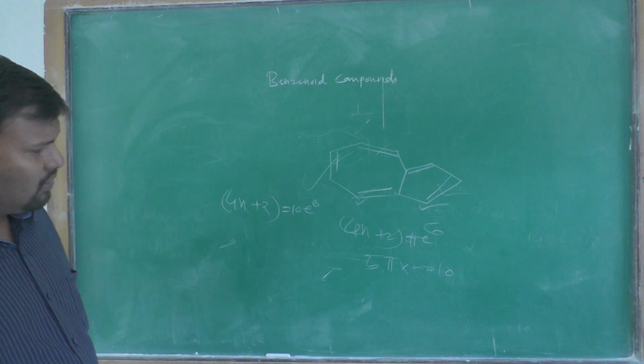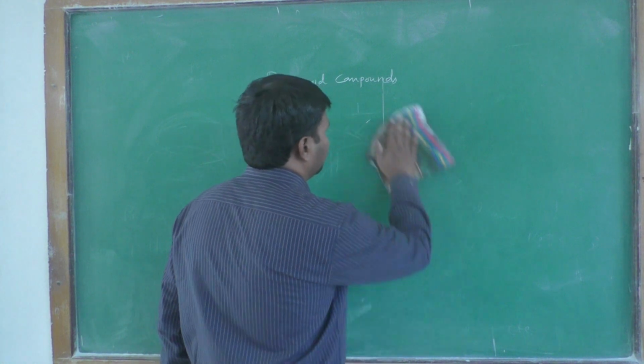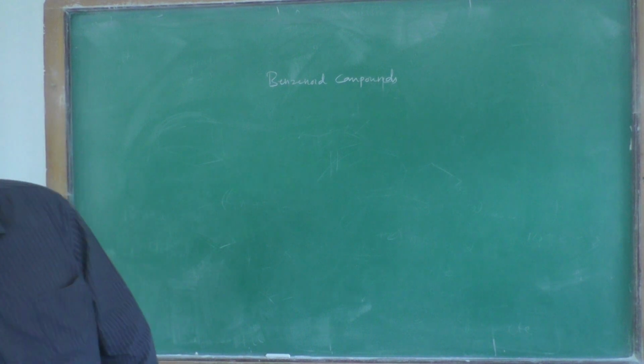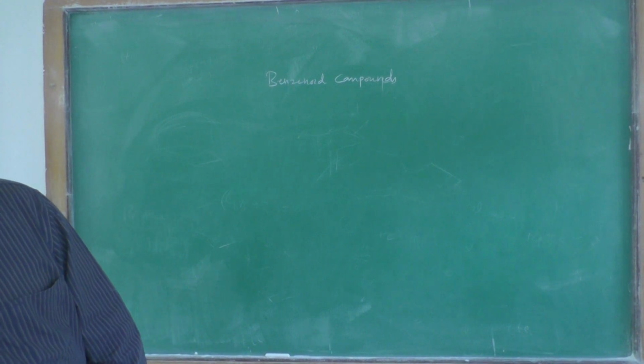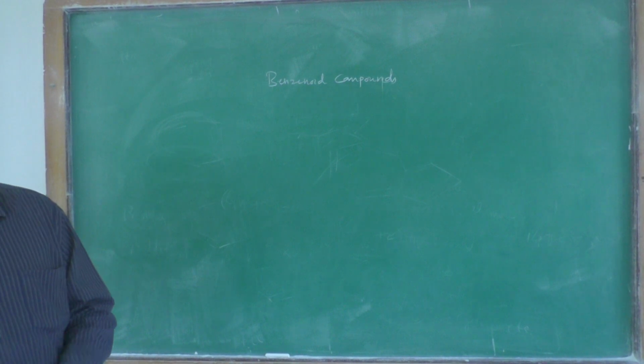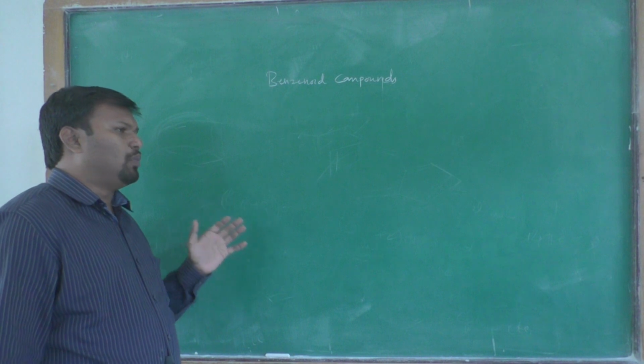Now here we will discuss some other examples from benzenoid compounds. Some other example, a 2 pi electron system is there, and polycyclic.